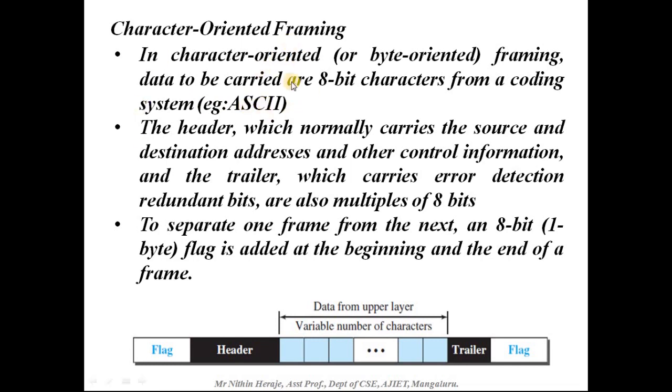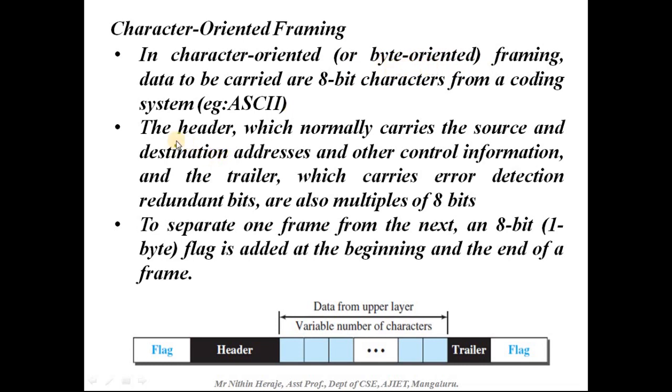So you know that in character oriented framing, we have 8-bit characters to be carried. Each character is of 8 bits, and this is also called byte oriented framing.